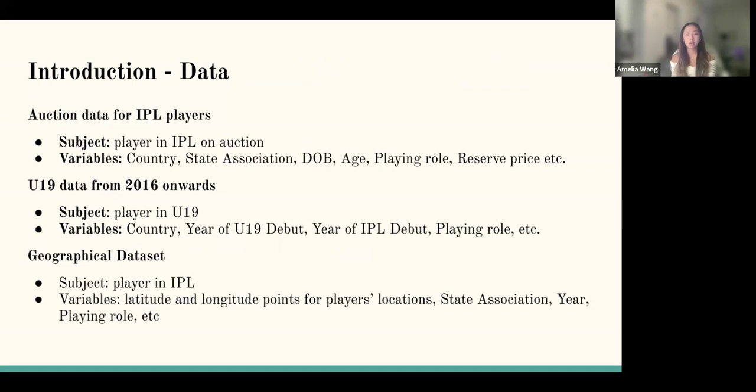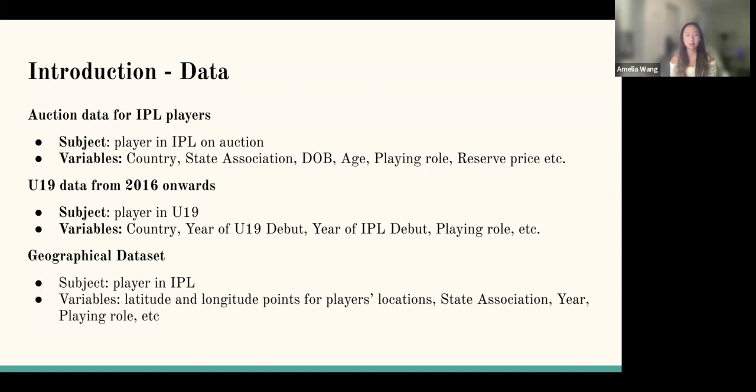And the data that our project includes has three different parts. The first one is the auction data for the IPL players, which has the subject of the player and IPL auction, which is the data that the client provided us. And the variables include the country, state association, date of birth, age, playing role, reserve price, etc.